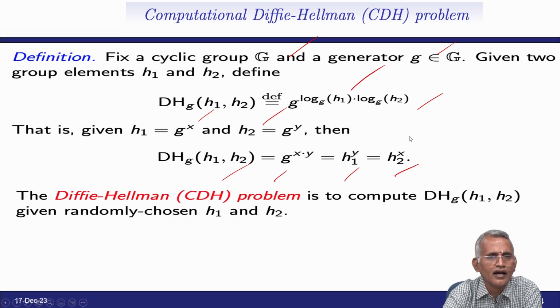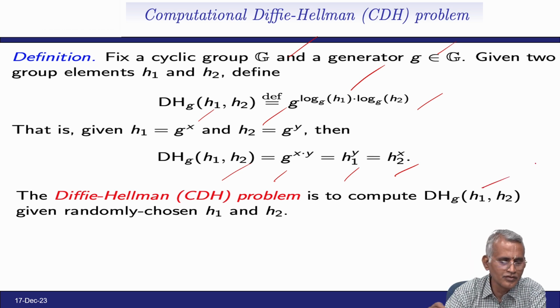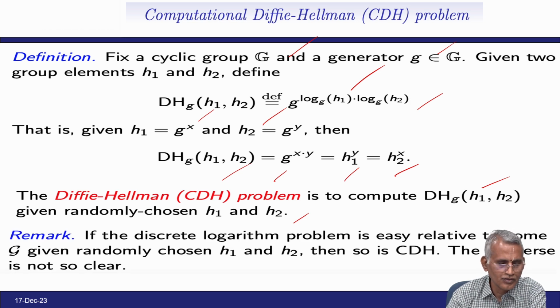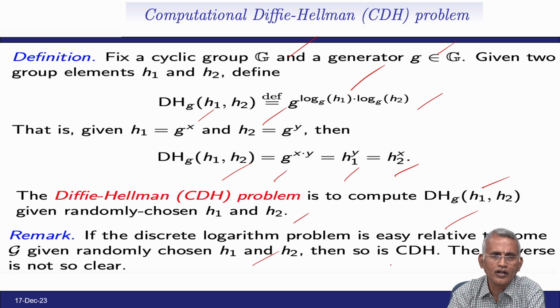Next, the Diffie-Hellman problem is to compute DH_g(h1, h2), where h1 and h2 are chosen randomly. We have to make a note that if the discrete logarithm problem is easy relative to G, then given the randomly chosen h1 and h2, the computational Diffie-Hellman problem can be solved. The converse is not clear.